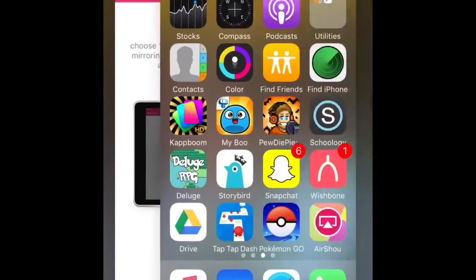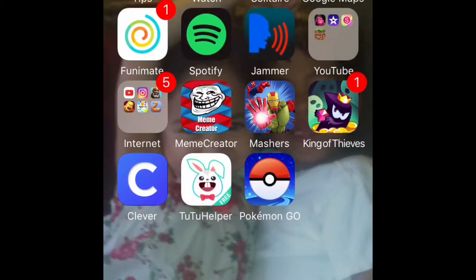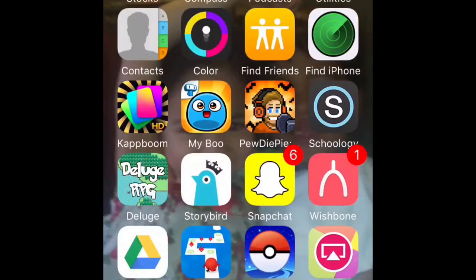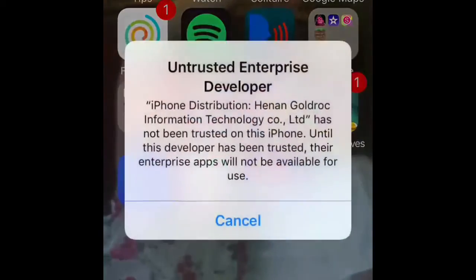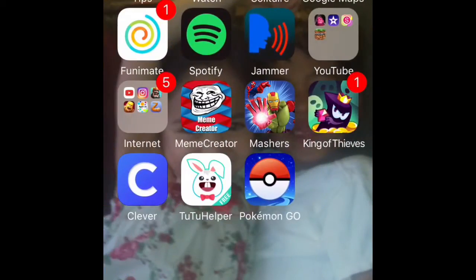Now what you're going to do is click on the new Pokemon Go that just downloaded. Sorry for the background noise, my grandma's doing work. There'll be 2, so click on the one that just downloaded. It'll say untrusted enterprise developer. The same thing will happen for Tutu app. It'll actually come up as Tutu helper, and the same thing will happen for Tutu helper.